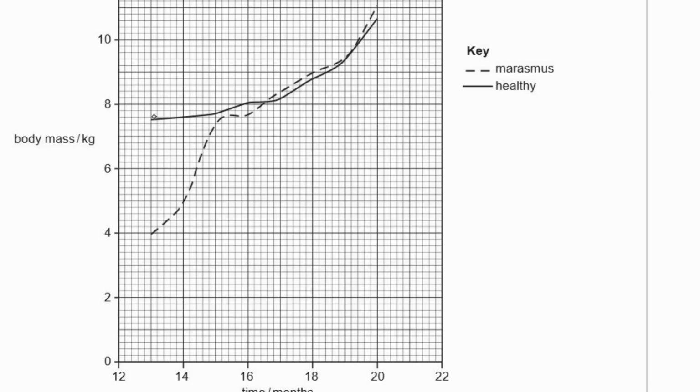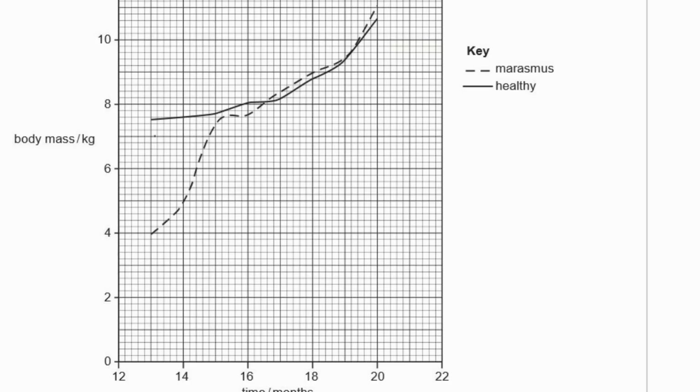The first thing that's most obvious to see, I think, is that the child with marasmus has a much lower body mass than the child that's healthy. But once the child is given the fortified milk, as we said, this increases quite dramatically until it becomes much more like the healthy child. Well, it's only 2 children. There's going to be slight variations, which means that this trend is the same.